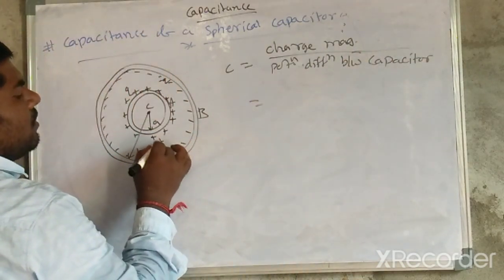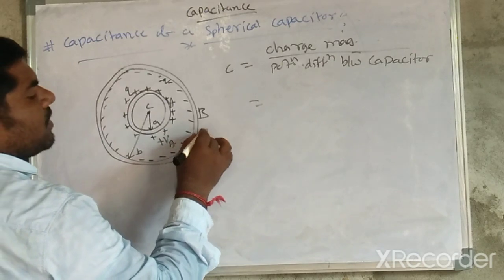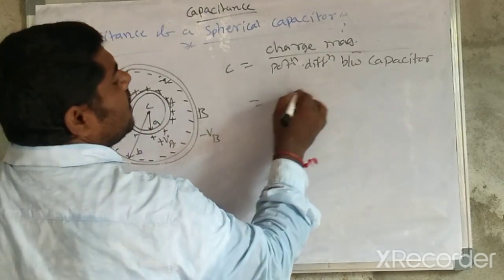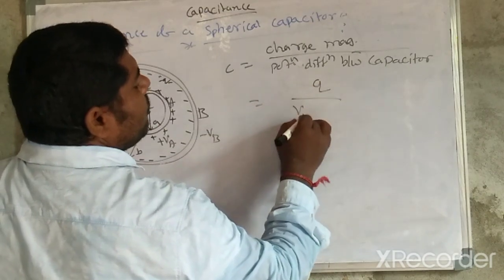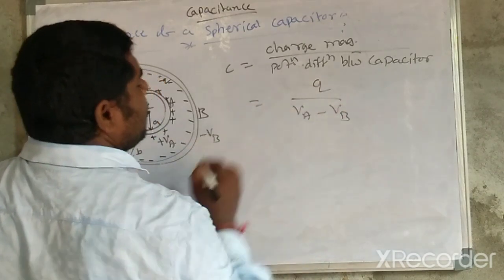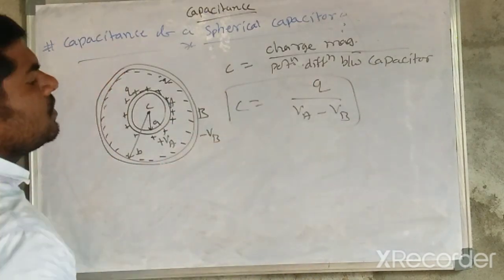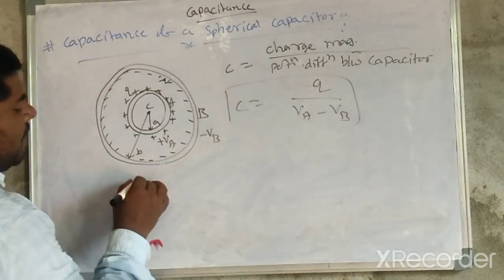Let us consider the potential of A as plus VA and that of B as minus VB. So C is charge Q divided by VA minus VB. Now we find VA.